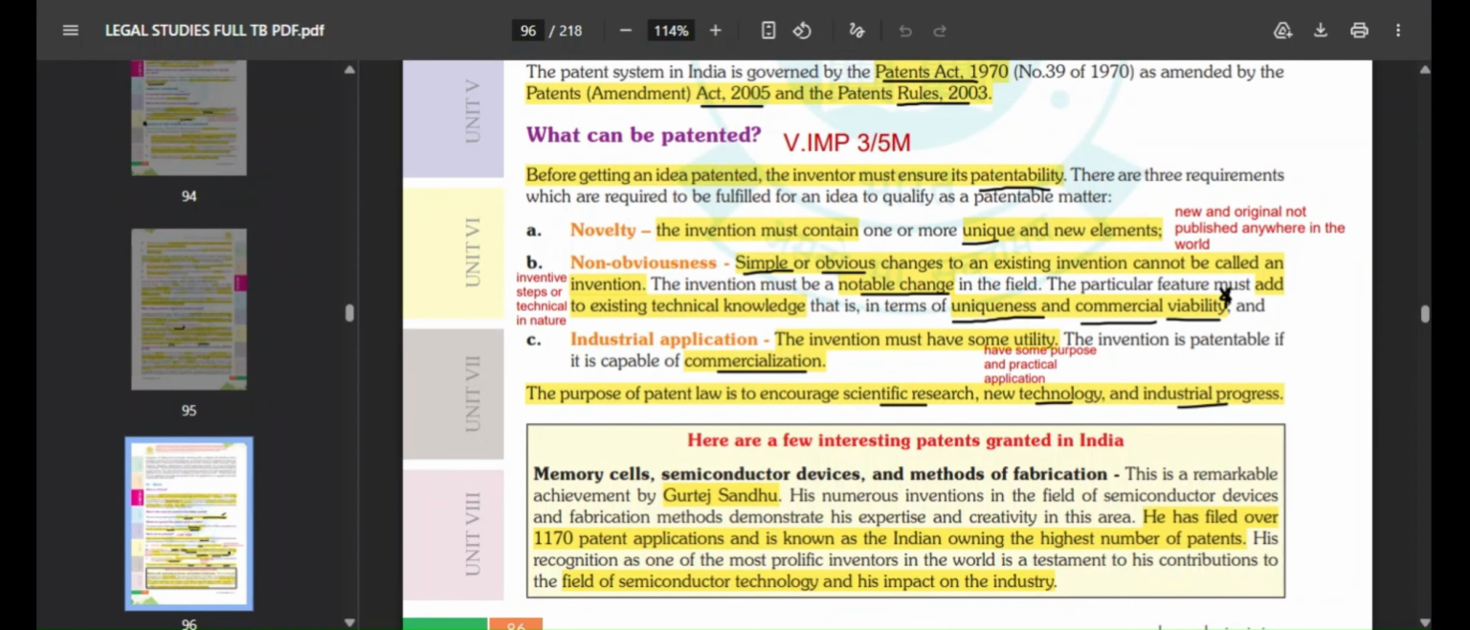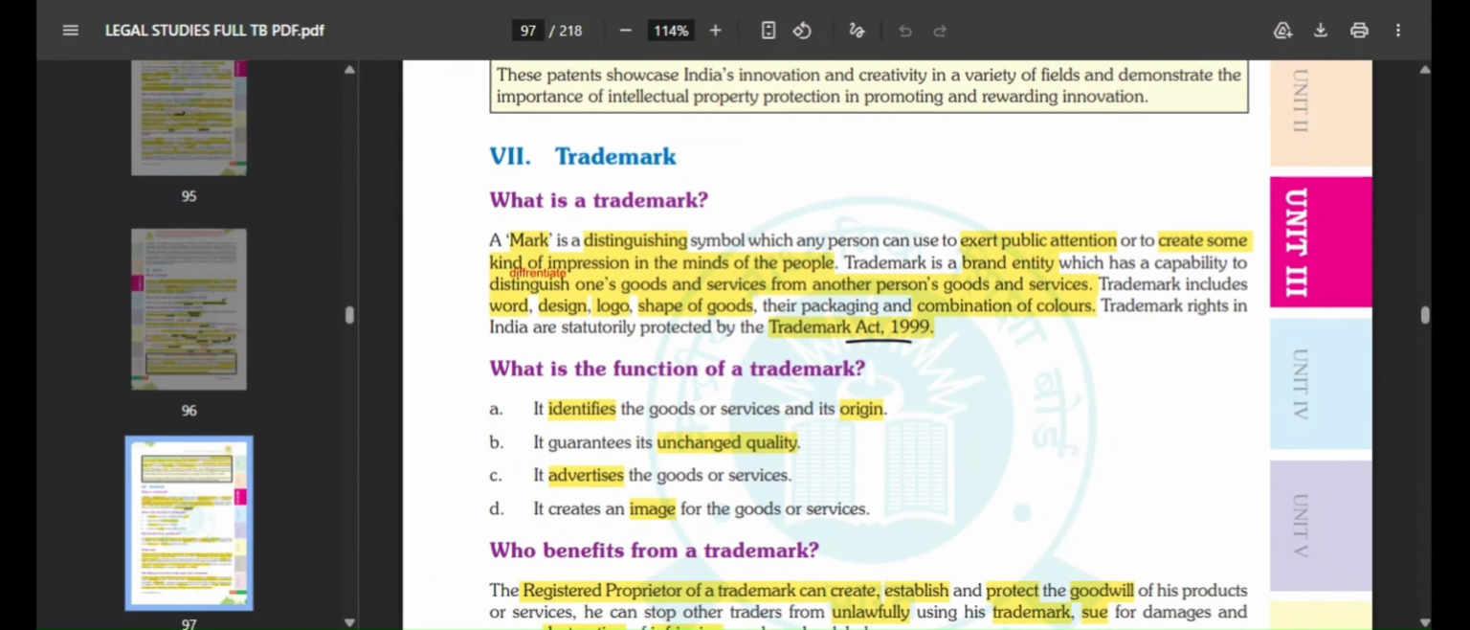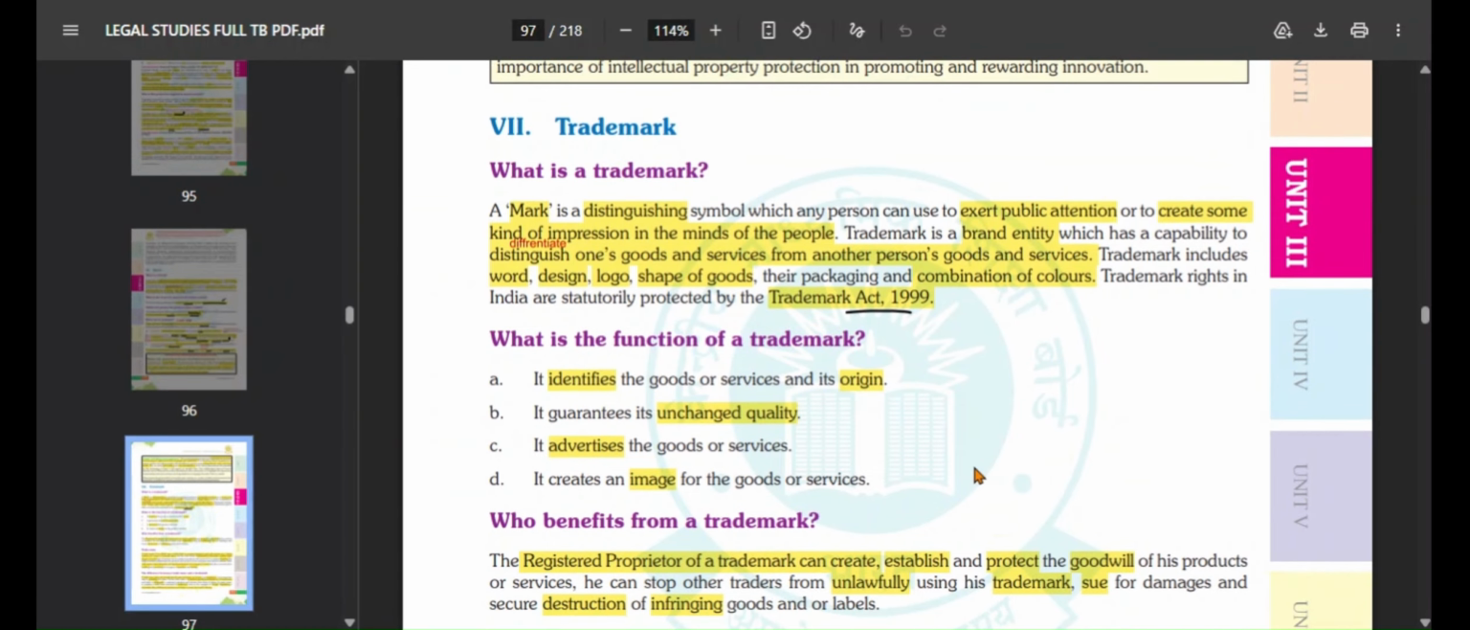All this was the purpose. Okay, now what is a trademark? A mark is a distinguishing symbol which any person can use to attract public attention, right? You create a symbol, and it helps to gain public attention or create some kind of impression in the minds of people. Wow, this symbol is so unique, so pretty, beautifully designed. So it keeps an everlasting image in the minds of the people.